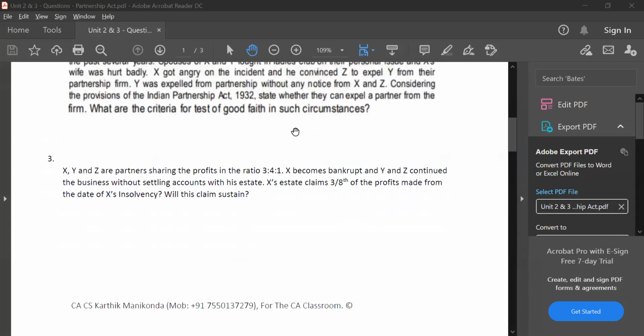So somebody wanted to read. I'll just unmute her. Aditi, you wanted to read. Aditi, I've unmuted you. Yeah, Aditi, read the third question for us.